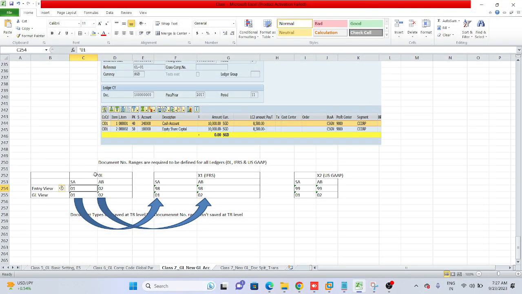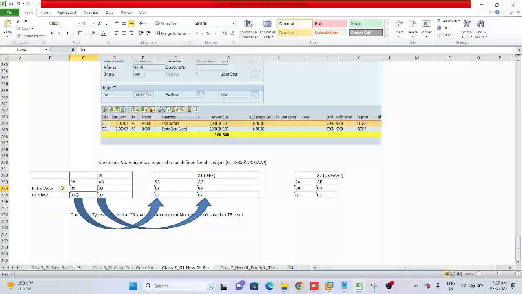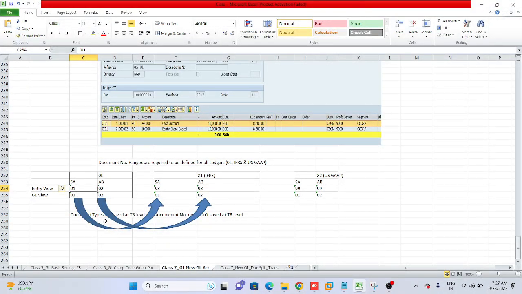Okay. So now we have defined the document number range for the 0L ledger, the entry view for the 0L ledger. Why is it actually required to define a number range?